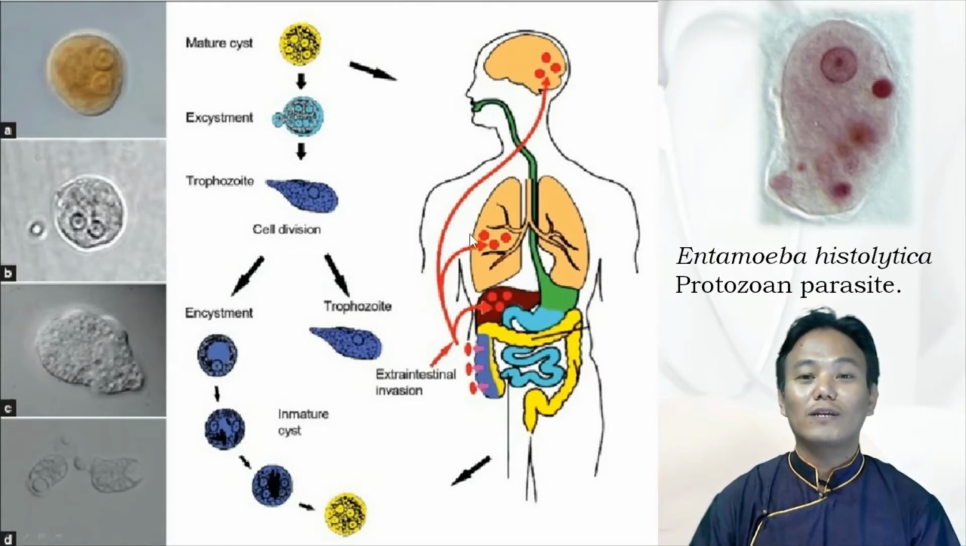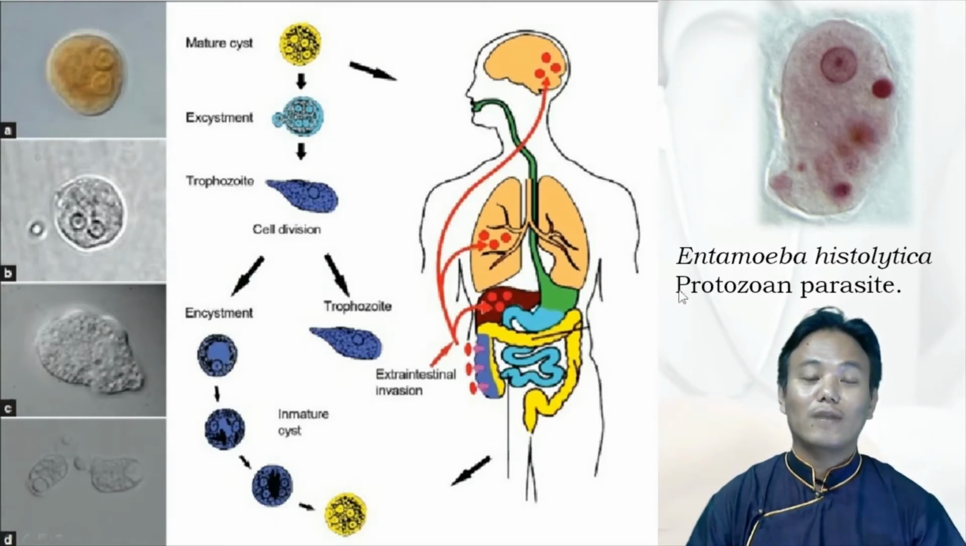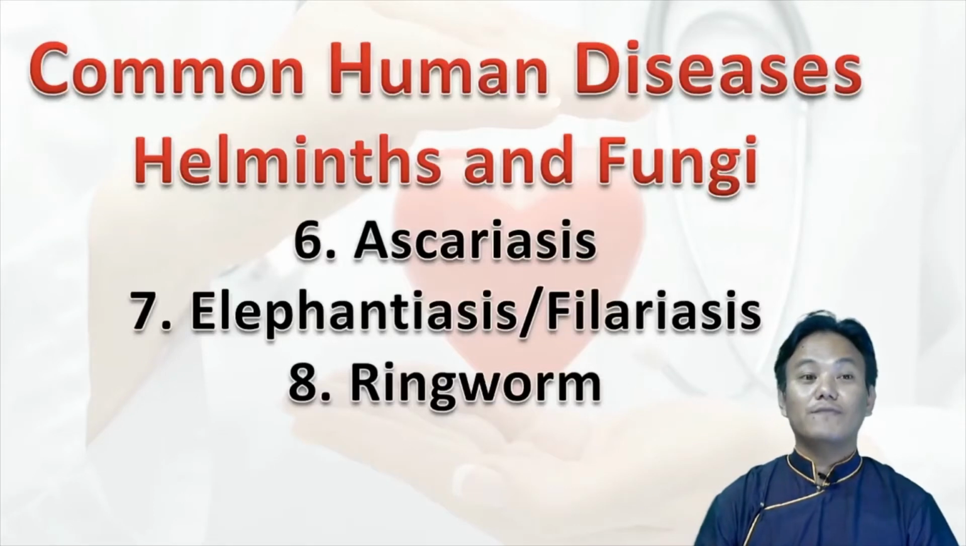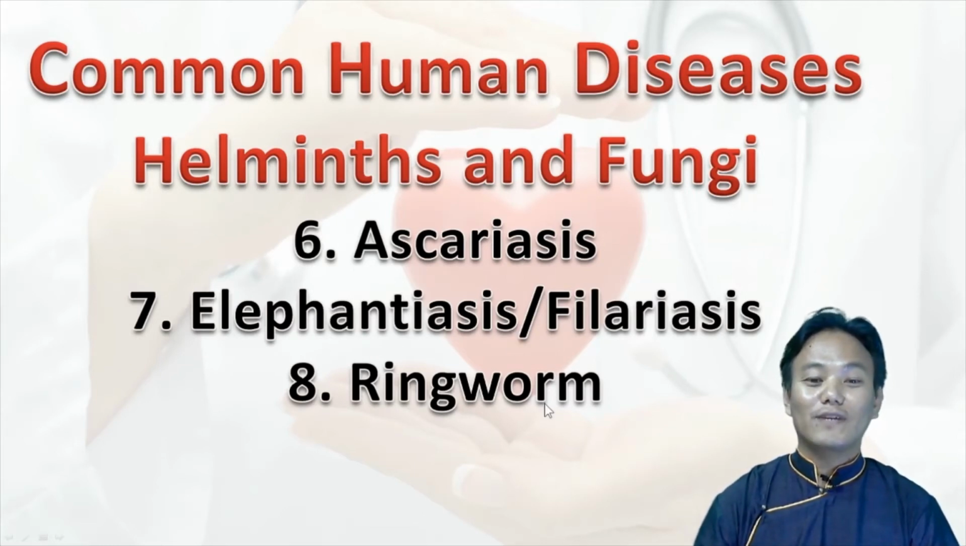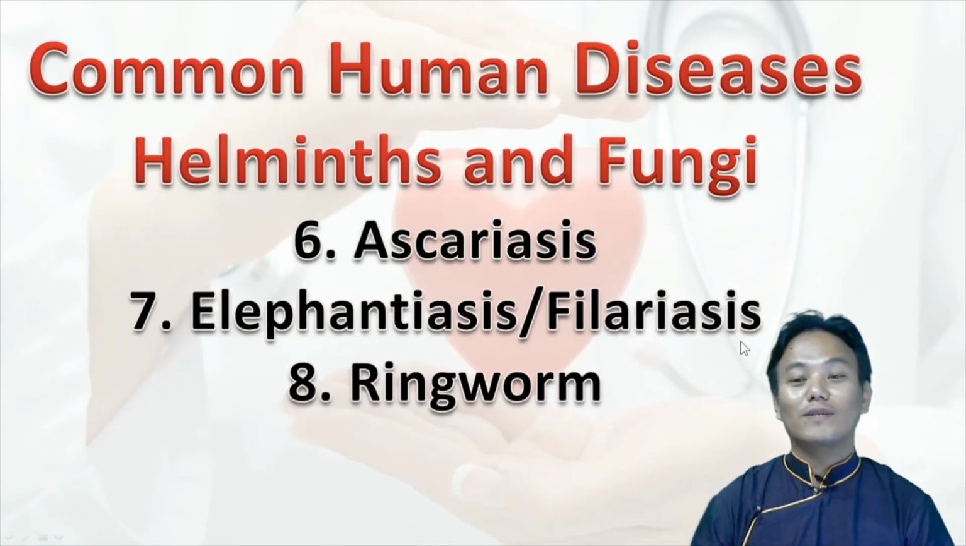I hope you're clear regarding those two diseases. Now we have studied malaria and amoebiasis. These are the two protozoan diseases. In our next video, we will be discussing common human diseases caused by helminths and fungi. The diseases include ascariasis and elephantiasis caused by helminths, and ringworm caused by fungi. Please read about these three diseases and you can watch the next video.